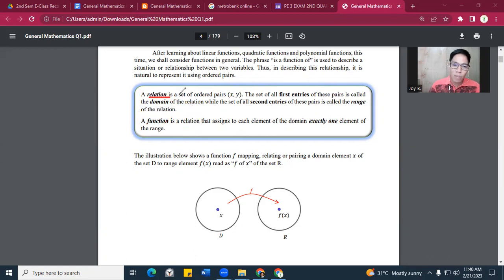Pag sinabing relation, relation means that is the pares. Okay, very good. Anong tawag sa unang letra or unang number? That's the domain. Anong tawag sa pangalawang letra or letter, or value? That's the range. So just follow after me, doctor, doctor, domain, and range. Okay? On the other hand, kapag sinabi nating function, ang function is a relation that assigns to each element of the domain. So yung function is yung relationship ng ating domain at ng ating range. Ano yung domain? Yung first entry. Ano yung range? Yung second entry. Okay? So that is the main concept.